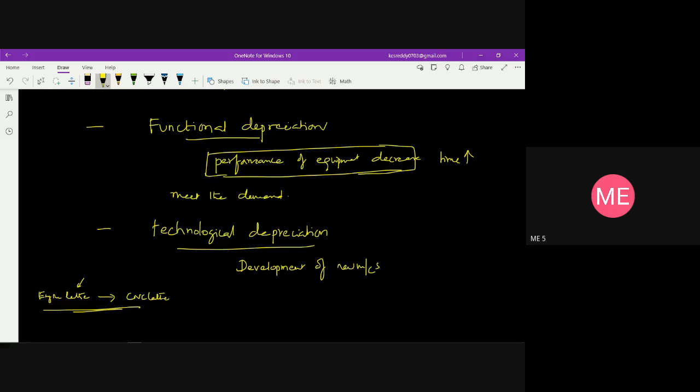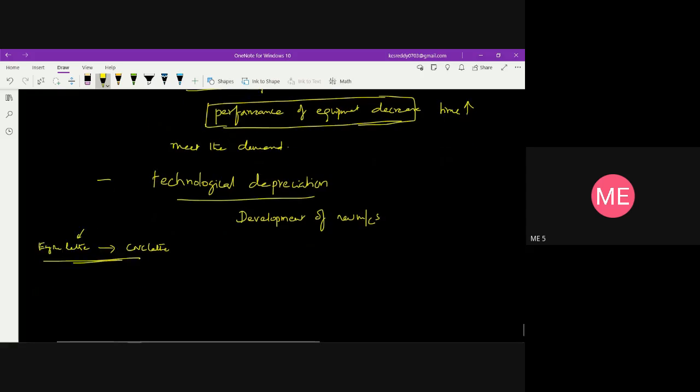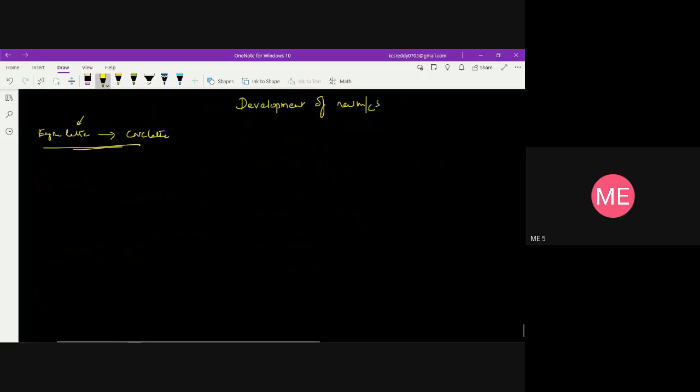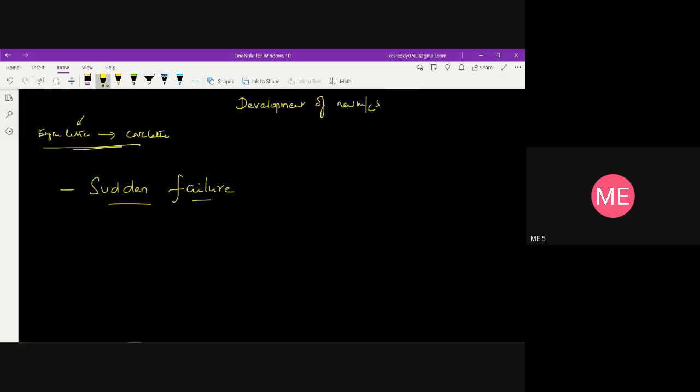Next, one more important parameter is sudden failures. This is a sudden loss in the value of an equipment. So sudden failure is nothing but a sudden loss of value of an equipment.